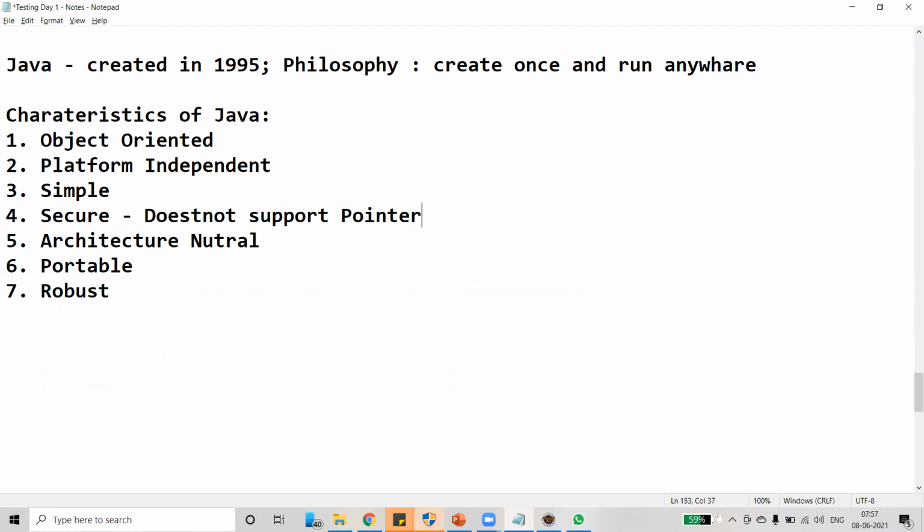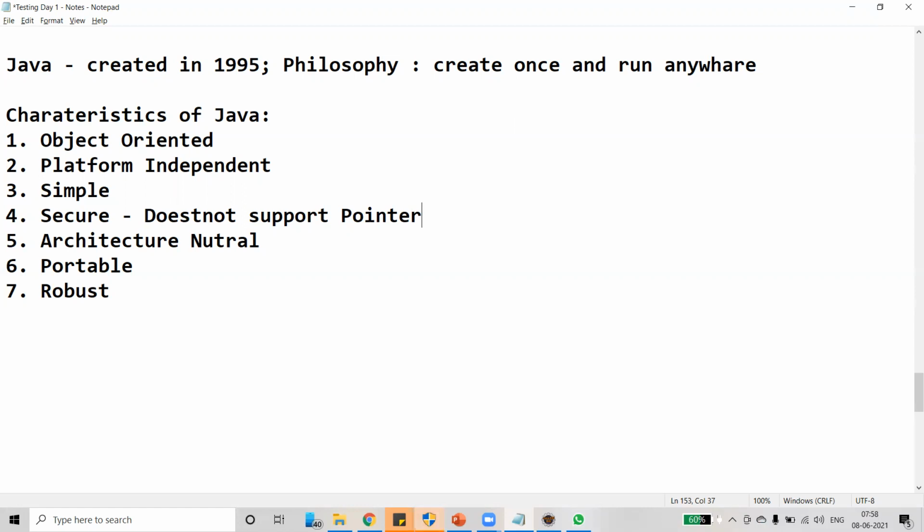But it is against security. It's against the security policies of many projects. If you know the address of the variable, we can access the data stored in a particular memory location. So it's a security violation. Hence, Java does not support pointers. One thing more: Java enables us to develop virus-free, tamper-free systems. Authentication techniques are based on public key encryption. By default, it supports an encryption and decryption mechanism. That's why Java is more secured.